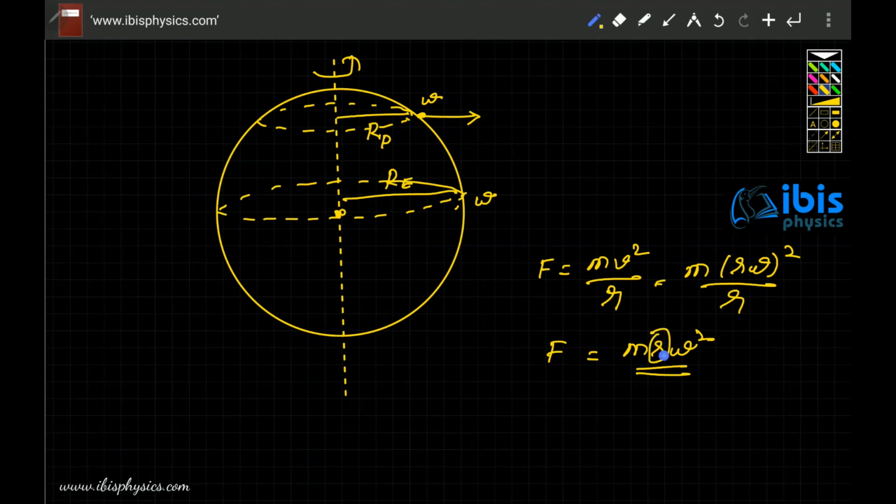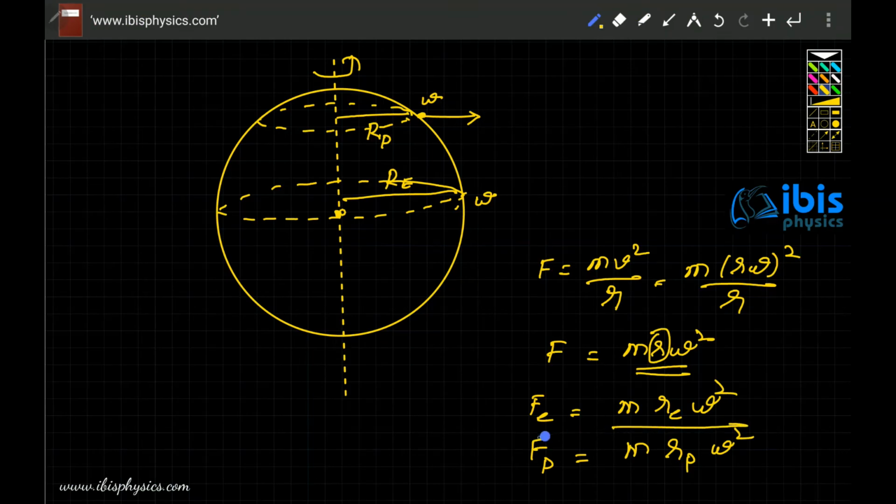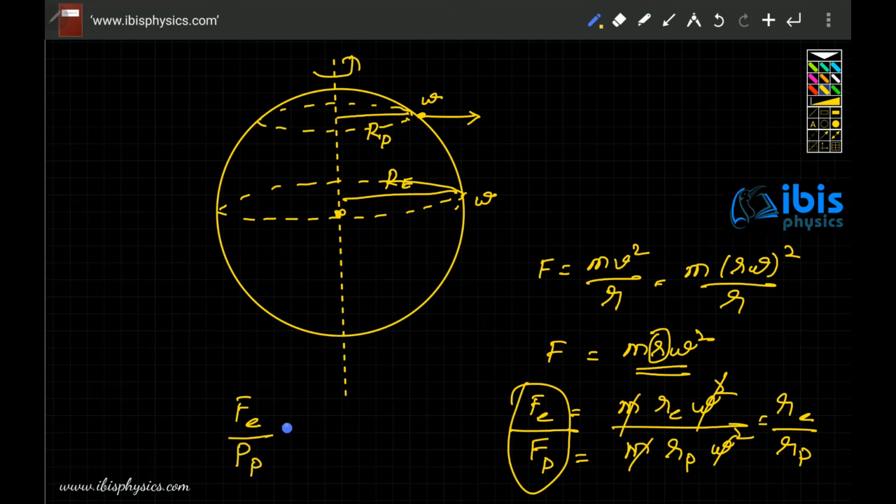But at the equator, radius is more, then force near the equator is m into radius near the equator into omega square. Force near the pole is m into radius near the pole into omega square. When you cancel this, what you are having is radius near the equator by radius near the pole. Since this value is greater than 1, hence F equator by F pole is greater than 1. So force near the equator by force near the pole is greater than 1, hence force near the equator is greater than force near the pole.